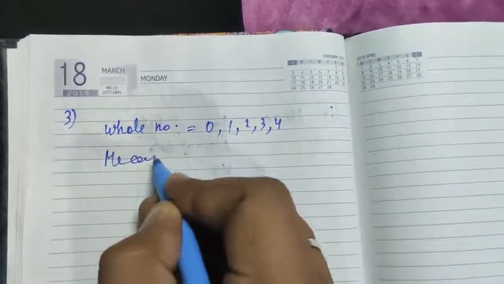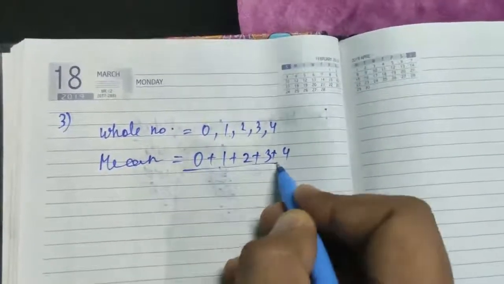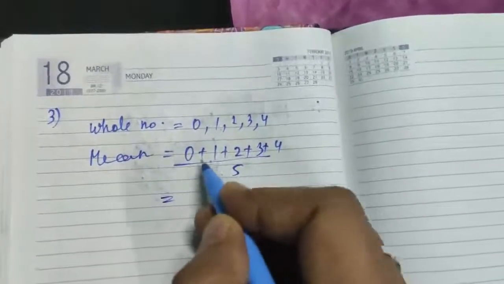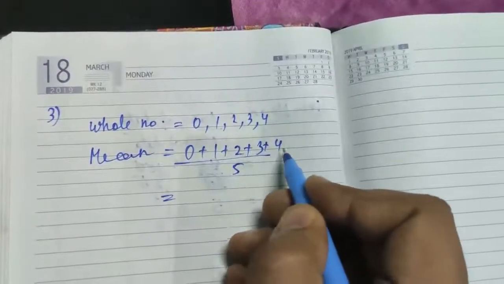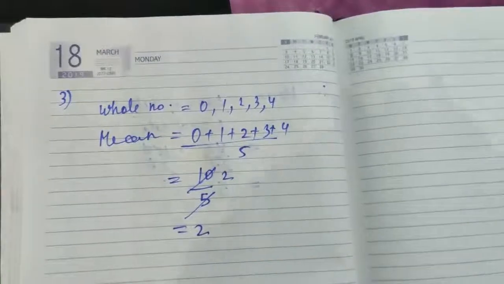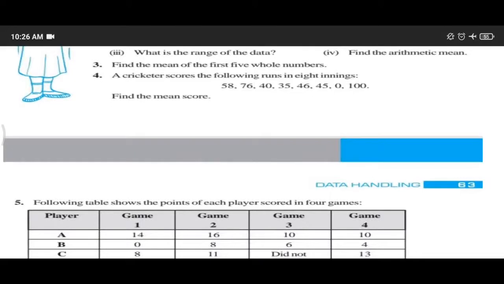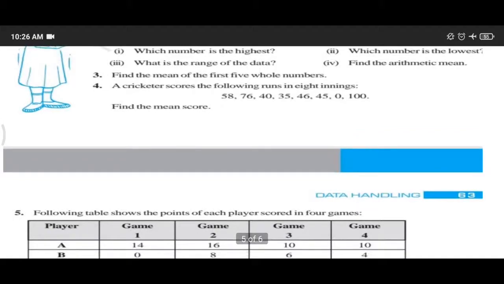So for finding the mean, what do you have to do? Add all the numbers. And how many numbers are there? 5. So 0 plus 1 is 1, 1 plus 2 is 3, 3 plus 3 is 6, 6 plus 4 is 10. So 10 divided by 5, our answer is 2. Hence the mean is 2 here. Now this is question number 4. A cricketer scored the following runs in 8 innings: 58, 76, 40, 35, 46, 45, 0 and 100. Find the mean score. So here we will apply the formula of mean.